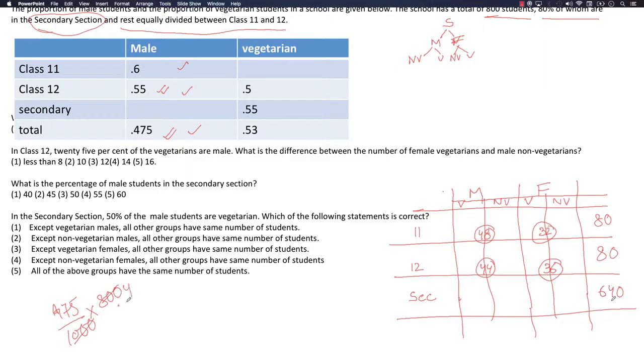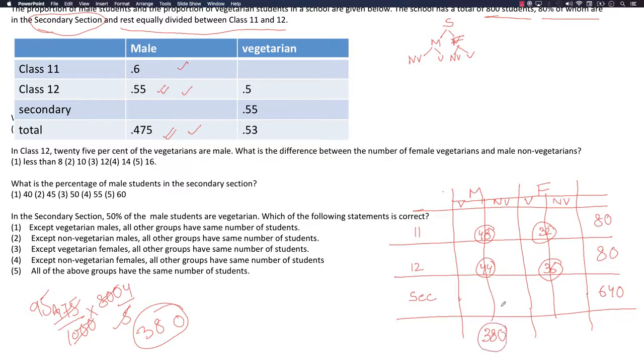That is 4 by 5 of 95. 95 into 4 is how much? 380. So the total number of males is 380.